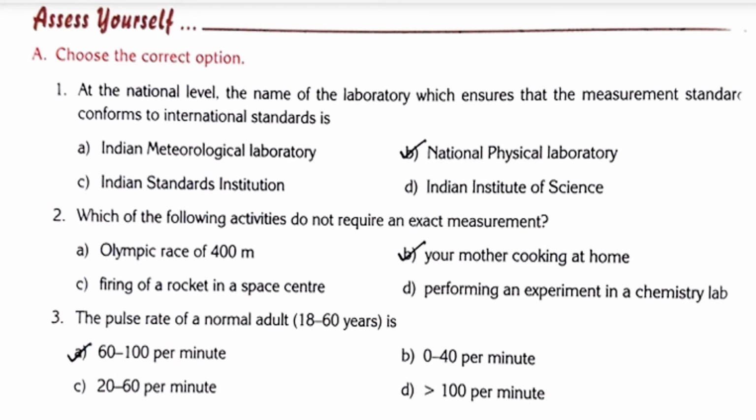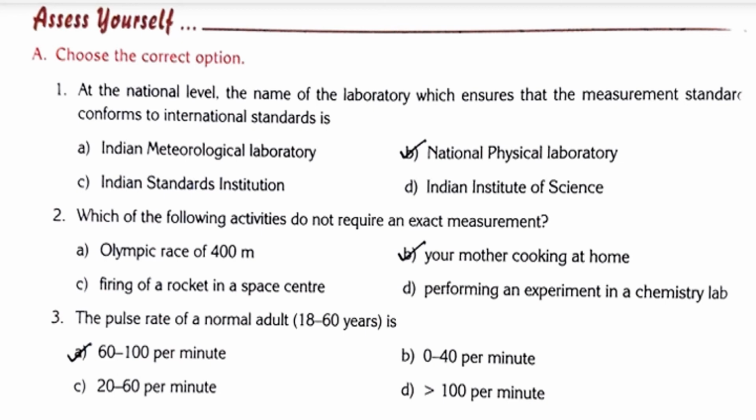Option B. Okay, children, and then second one, which of the following activities do not require an exact measurement? See, Olympic race for 400 meter. It requires an exact measurement. And then option B, your mother cooking at home. And then option C, firing of a rocket in a space center. It requires an accurate measurement. And then option D, performing an experiment in a chemistry lab. It also requires an accurate measurement. So option B is the only one that does not require an exact measurement. Okay, children, so option B, your mother cooking at home, is the correct answer.